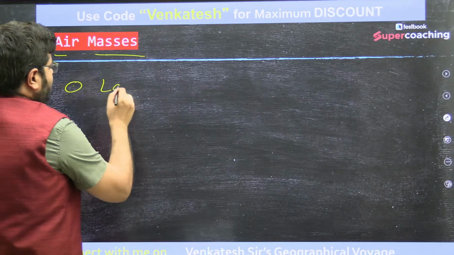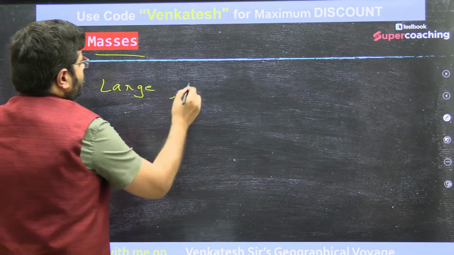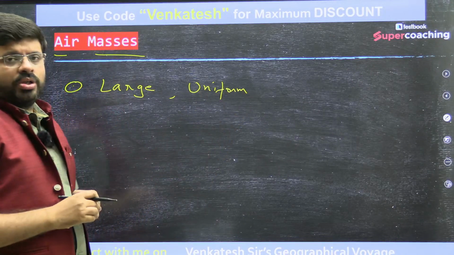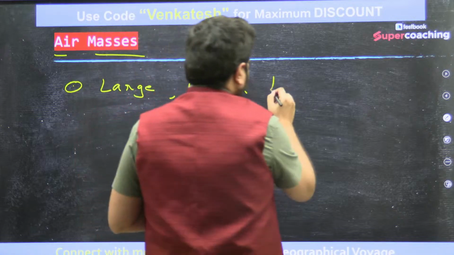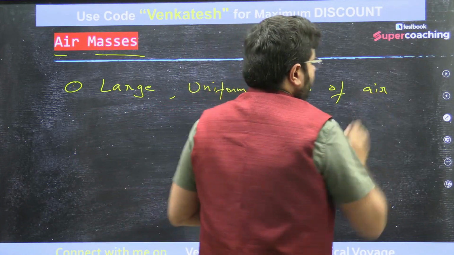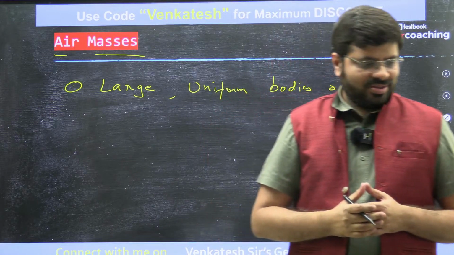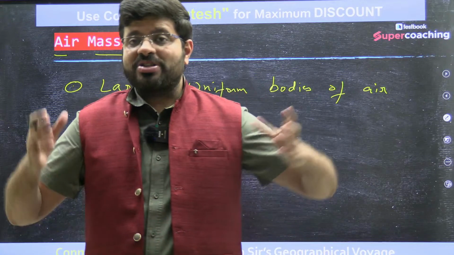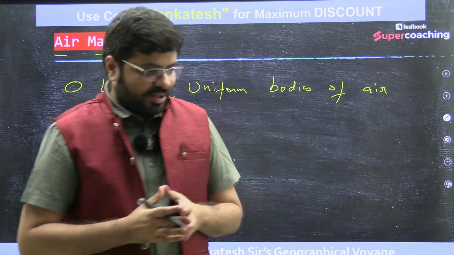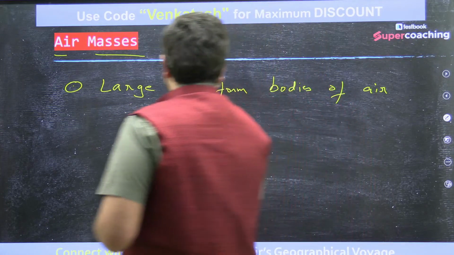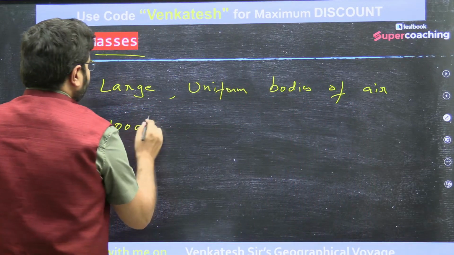These are large, uniform bodies of air. What do you mean by large? To what extent can you call it large? Definitely there will be so many variations, isn't it? The moment you say large, they can be large enough to cover thousands of kilometers.